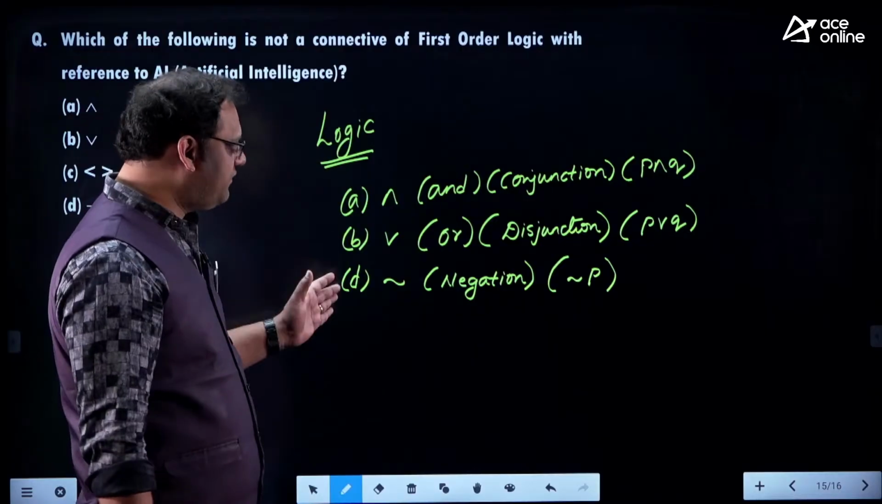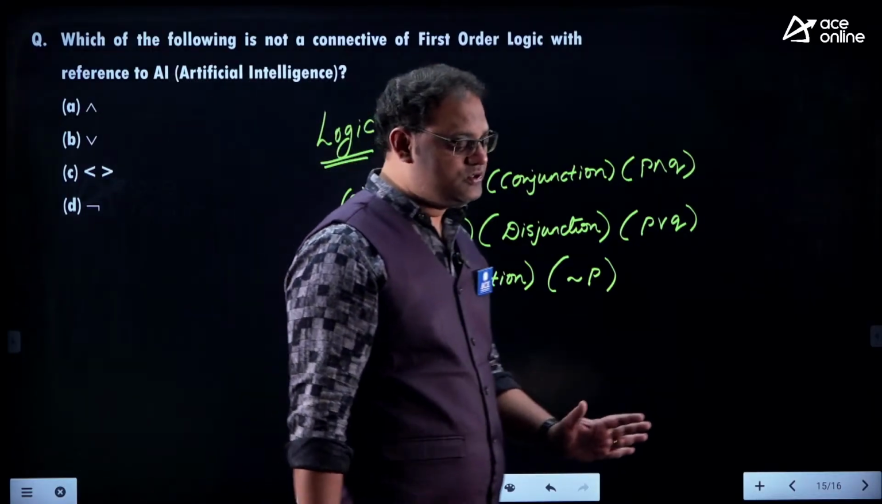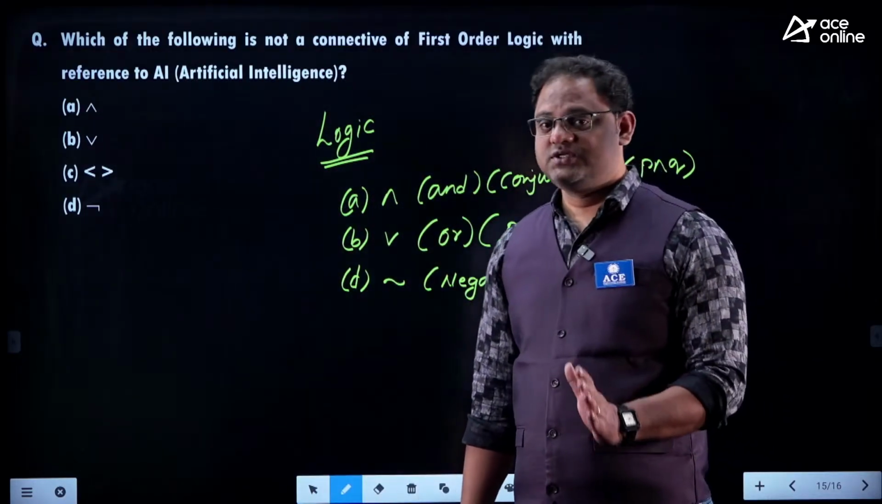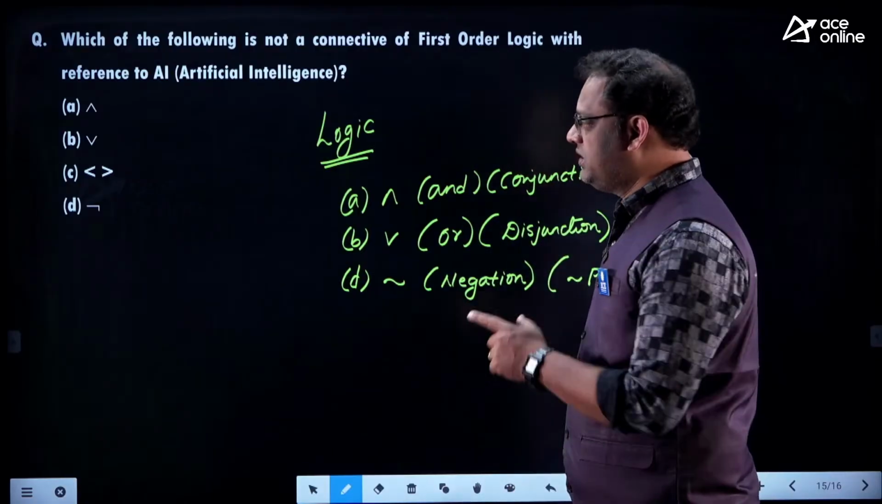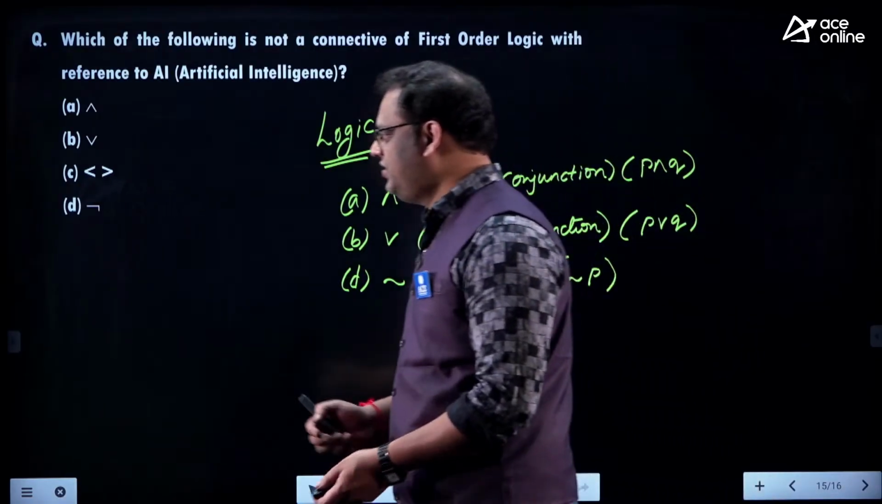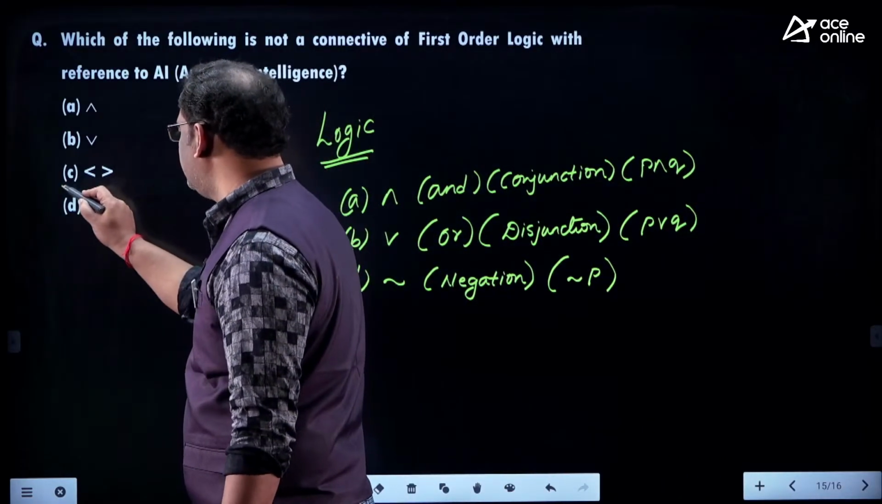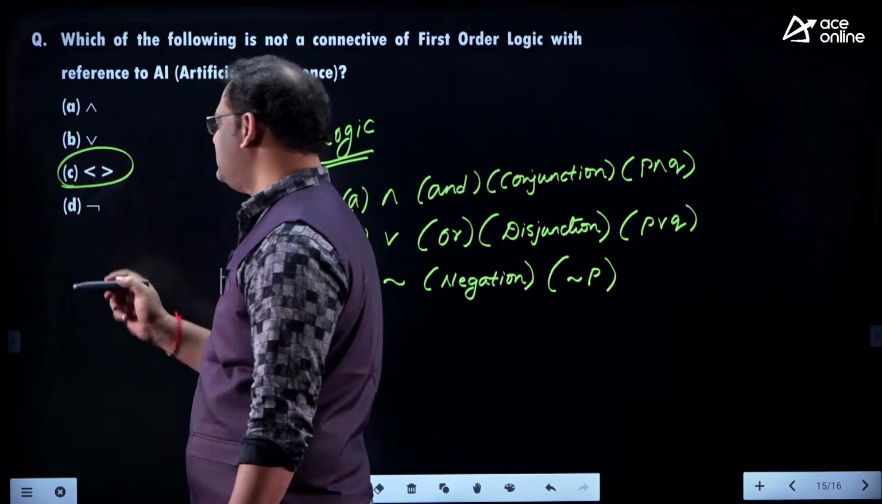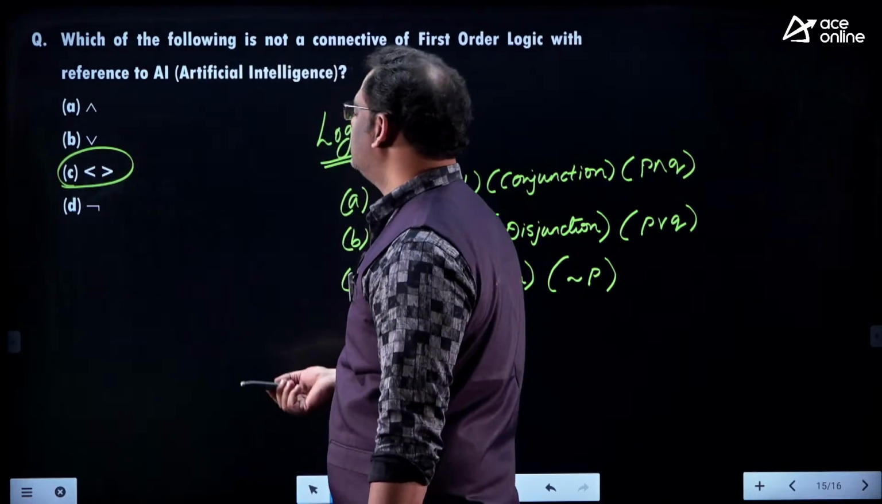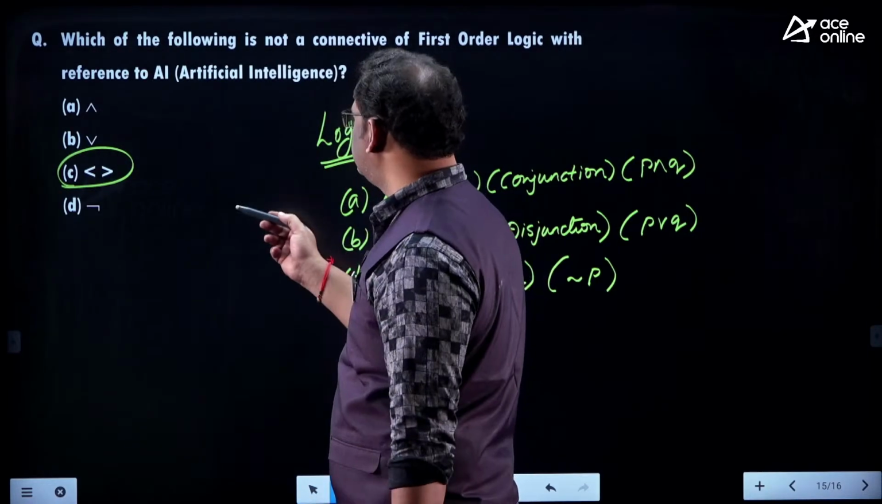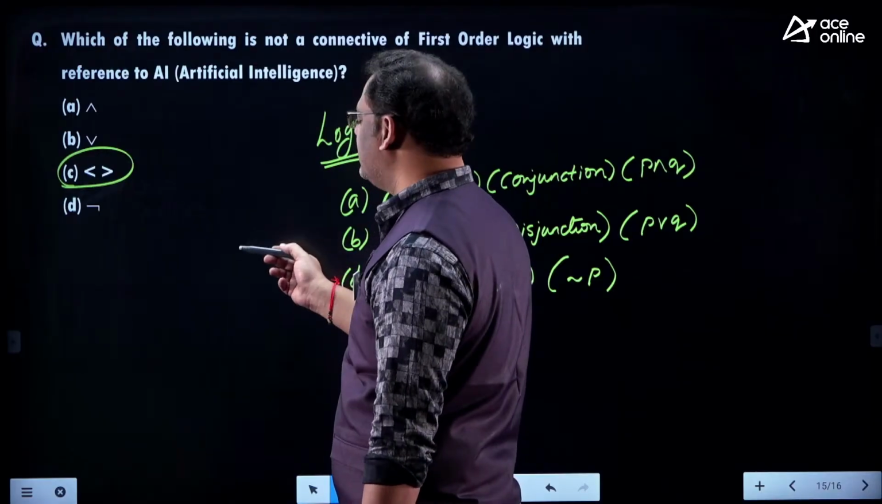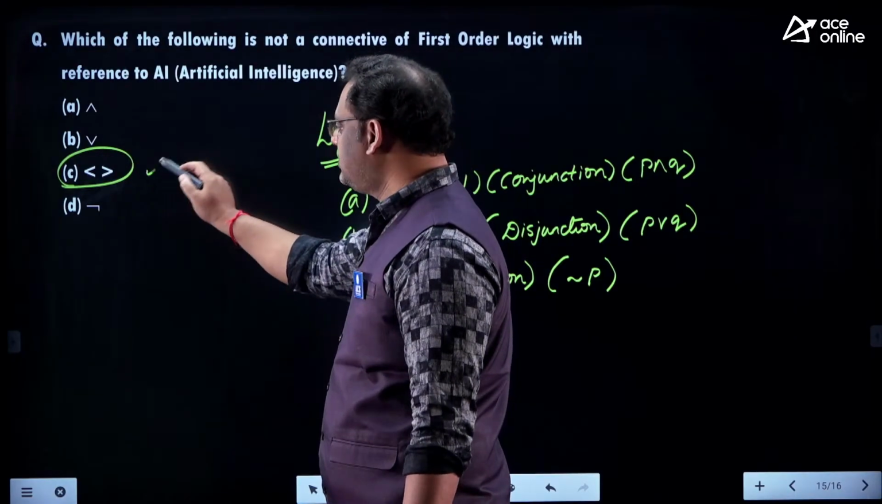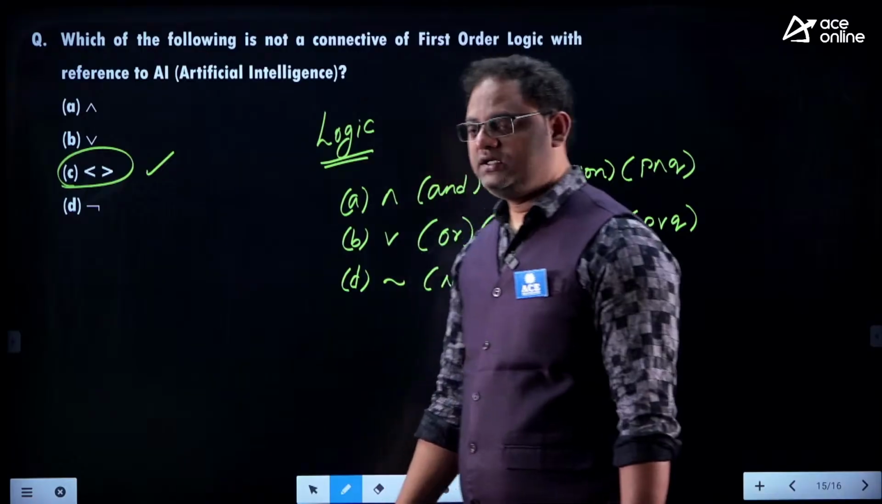These things we definitely use in logic. But coming to this symbol, here we don't use this type of generator or less than, greater than symbol in our logic. So this is not a logical connective in artificial intelligence. That could be our answer, C, right?